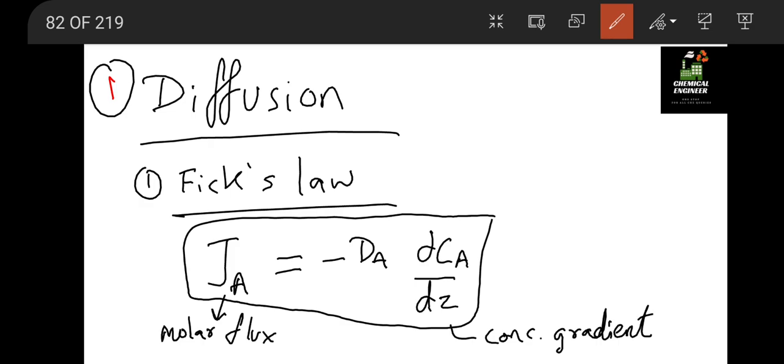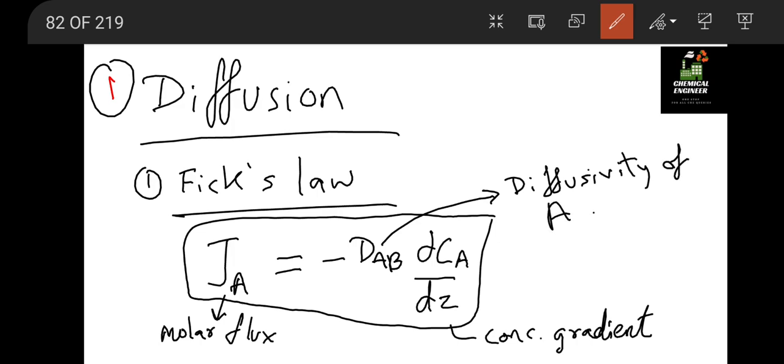I hope you know what diffusion is. If you don't know, please refer to the video of diffusion, where DAB is the diffusivity of A in B. That is why it is called DAB, and this negative sign shows that the concentration decreases with diffusion.